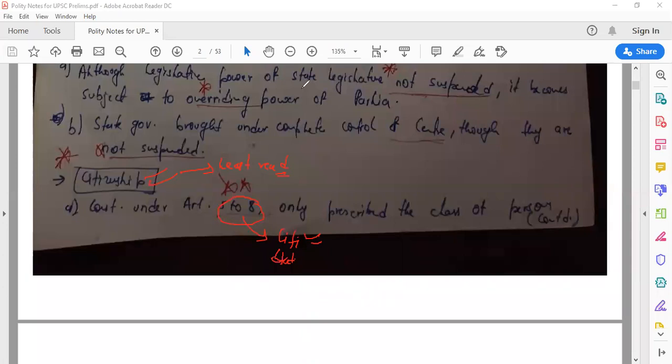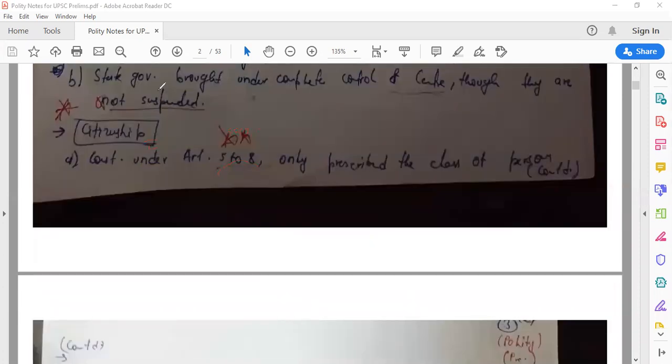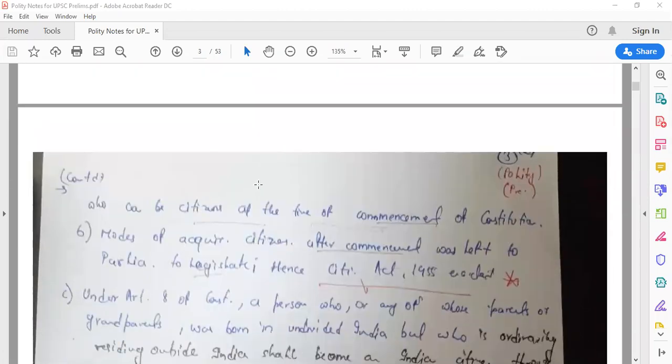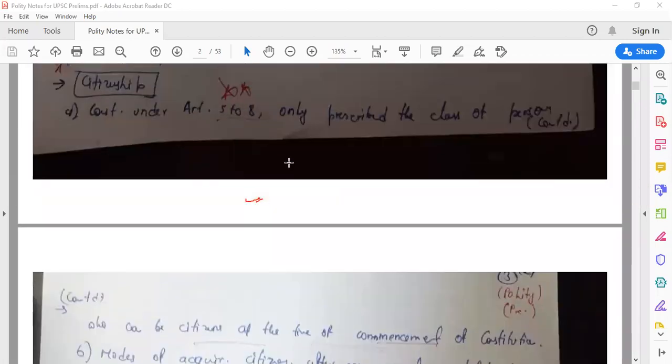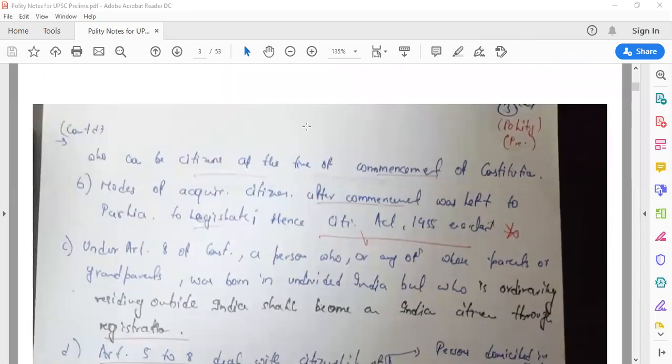Now, the major thing which is very important here is that the Constitution under Article 5 to 8 only prescribed the class of persons. At that point of time, when this citizenship clause was inserted in Article 5 to 8, they only prescribed those classes of persons who could be citizens at the time of commencement of the Constitution. That's it. So Article 5 to 8 doesn't tell anything about the present citizenship context.